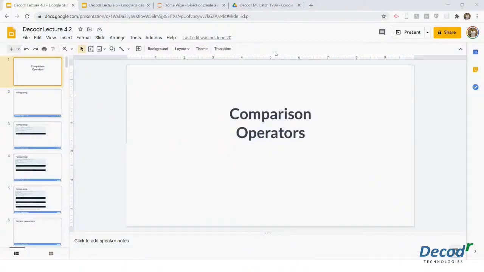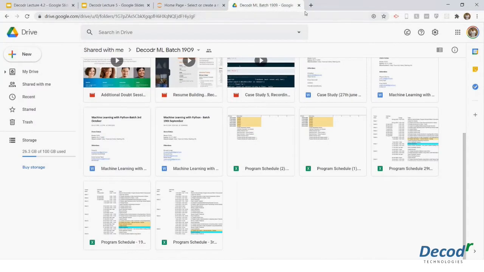You will start getting some assignments. What are these assignments? These are HackerRank problems that you will have to solve. The goal is that by the end of the course, you should have solved all the HackerRank Python problems at least. How it will be done, I will just show you.